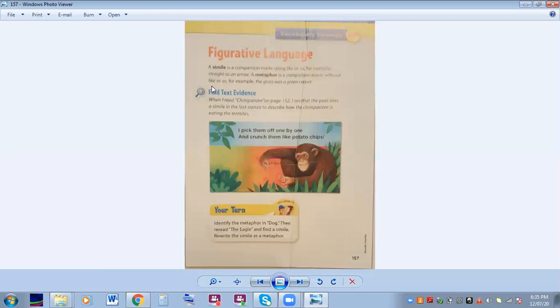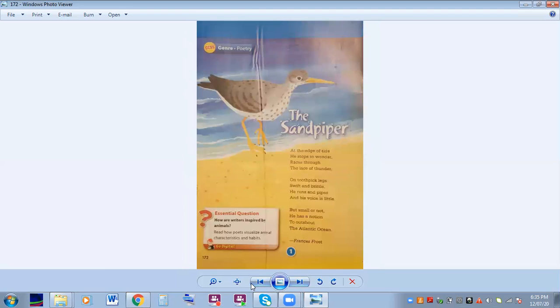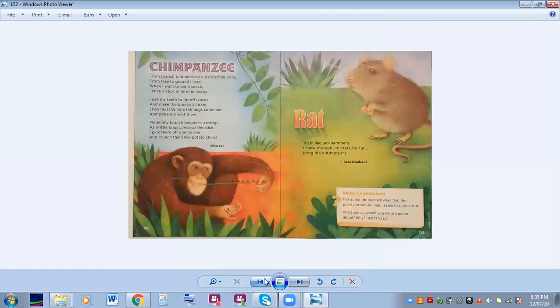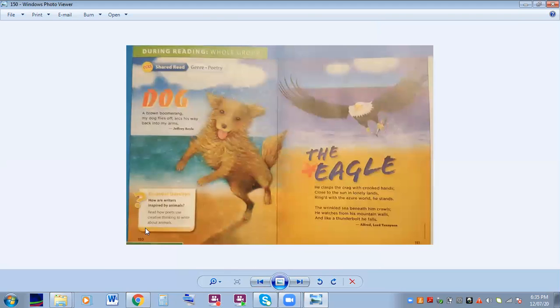Oh, figurative language. We did simile and metaphor as well. We talked about a simile that uses the word like or as in a comparison. The example they give is straight as an arrow, or a metaphor that does not use the word like or as, like green. The grass was a green carpet. Okay? All right, let's go back now. Yes, that's our last one. Let's go back and read the poetry in the reading writing workshop on page 150.